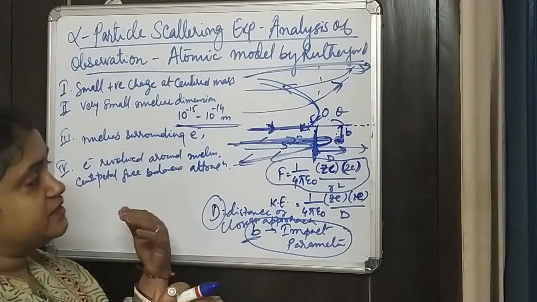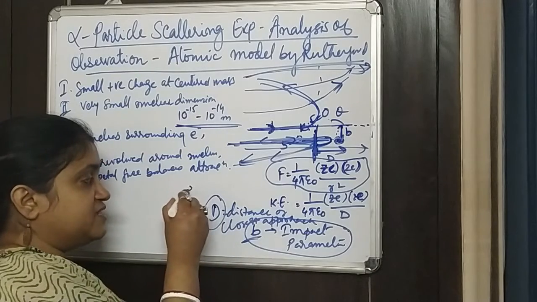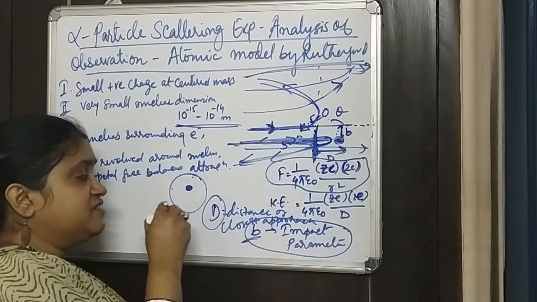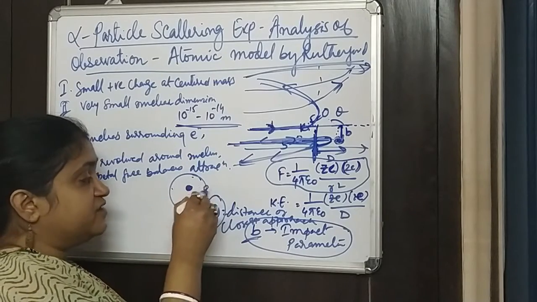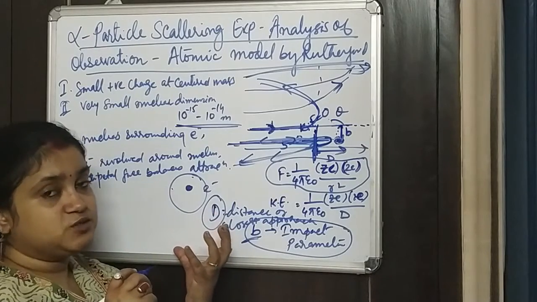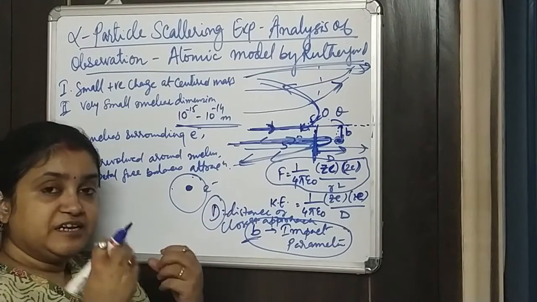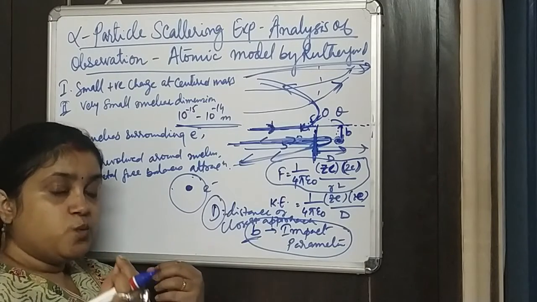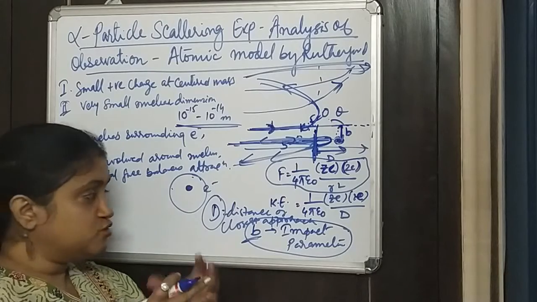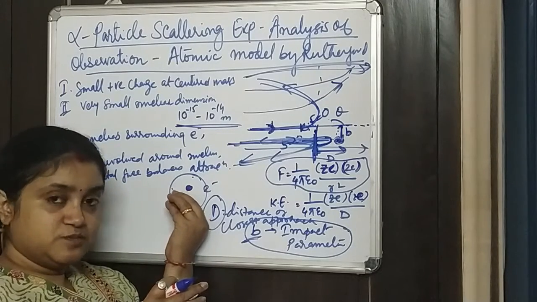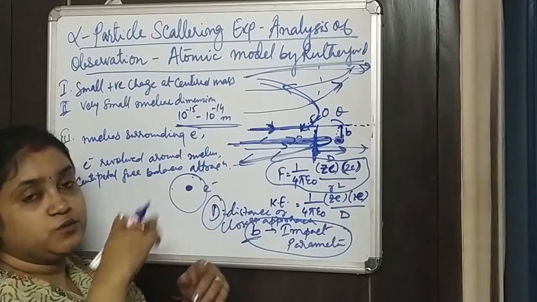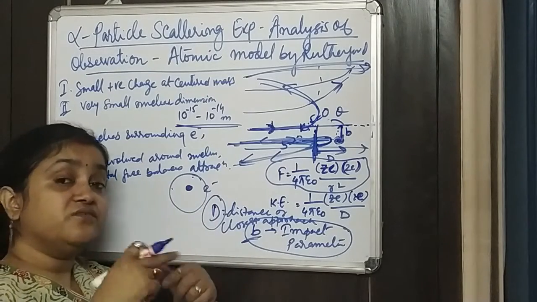He also said that since the nucleus is at the center and the rest of the atom is empty, the electrons are revolving in various circular orbits, because electrons are negative charges whereas the whole atom is electrically neutral. So at the center there must be this positive core, which he called the nucleus, and surrounding it are electrons that revolve.